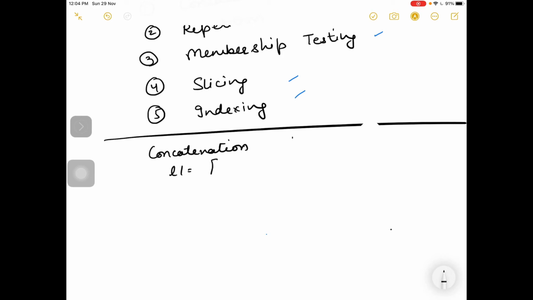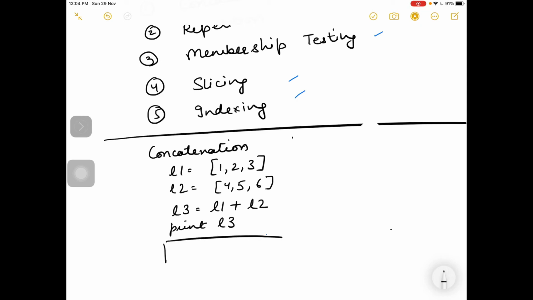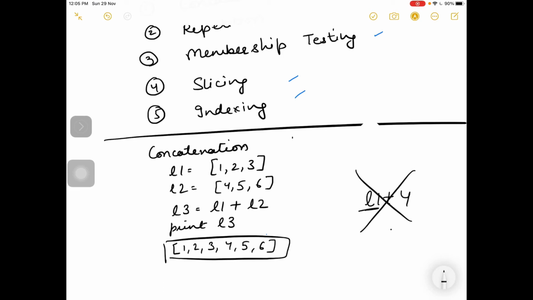Suppose I have 3 elements in list 1 and another 3 elements in list 2. Now I want to make a third list as a combination of the two lists. So if I print L3, what will it display? It will display 1 2 3 4 5 6. Okay, so this is the function of concatenation. If you do L1 plus 4, this will be wrong. You cannot add a list to a number. You can add a list to a list using the concatenation operator.